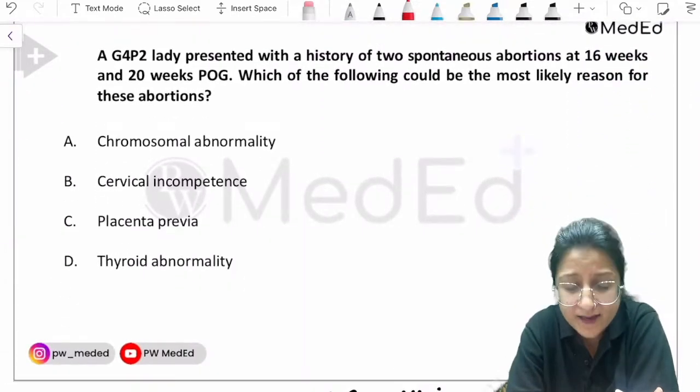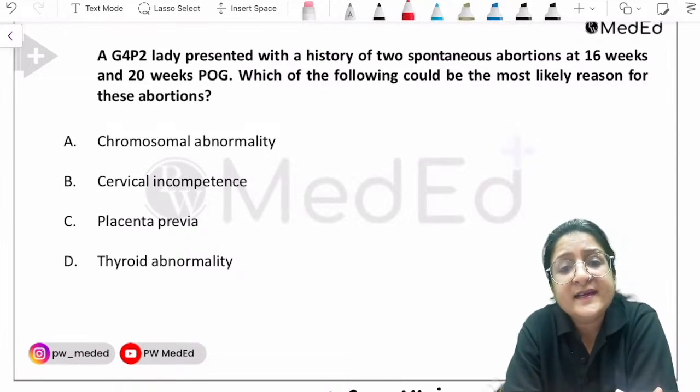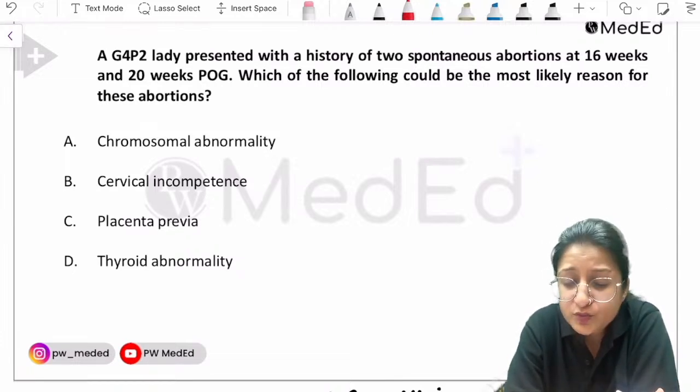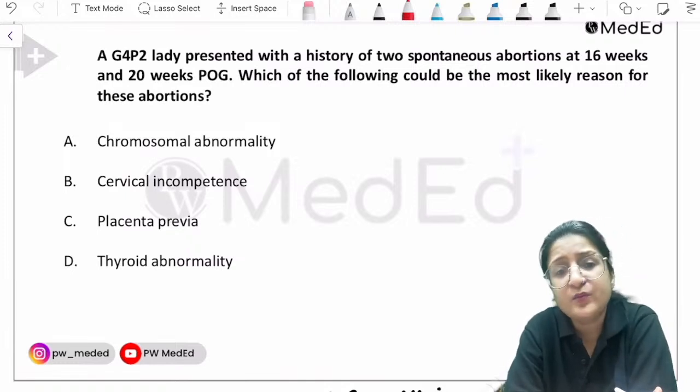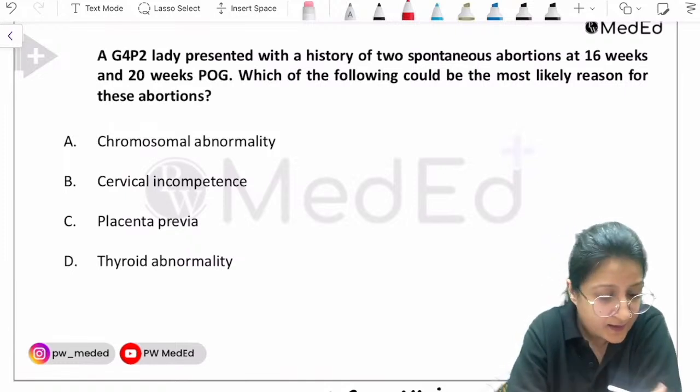Now there is a fourth gravida para 2 lady who presented with a history of 2 spontaneous abortions at 16 weeks and 20 weeks POG. Which of the following could be the most likely reason for these abortions?